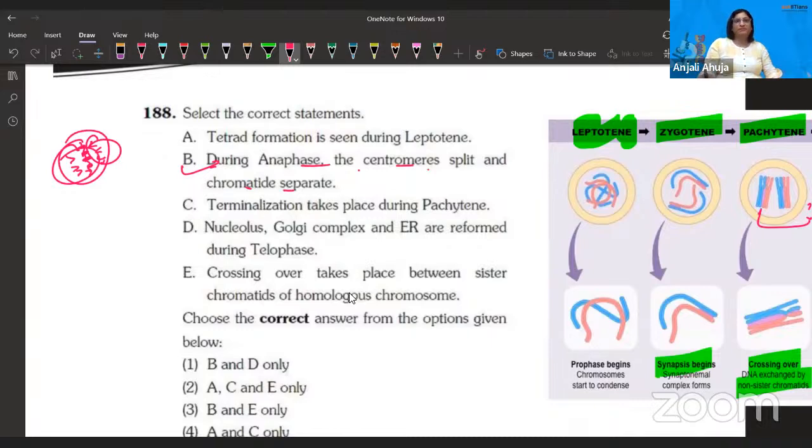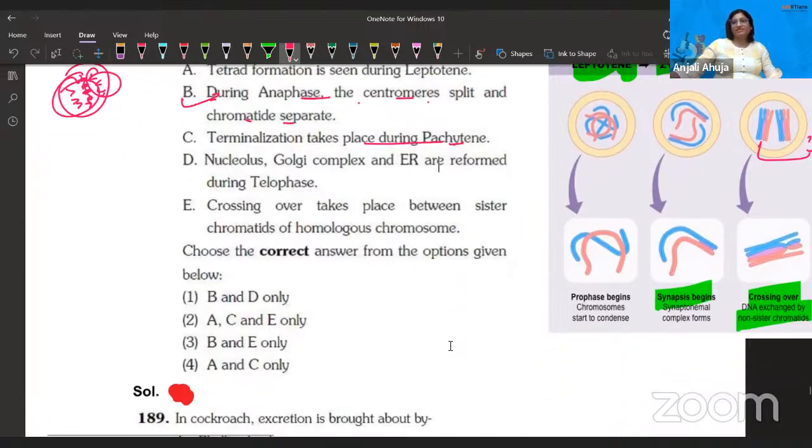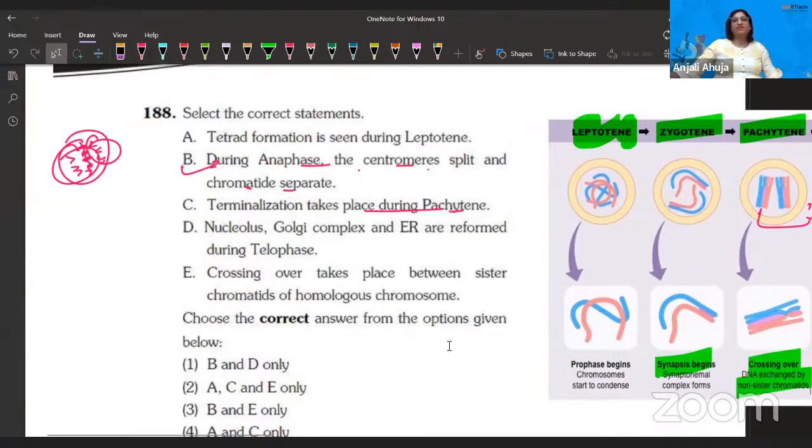So yeah, terminalization takes place during pachytene. Is that so? Tetrad formation. Okay, fine. Terminalization doesn't happen during this time. Nucleolus and Golgi are reformed during telophase. Crossing over takes place between sister chromatids of homologous chromosomes.